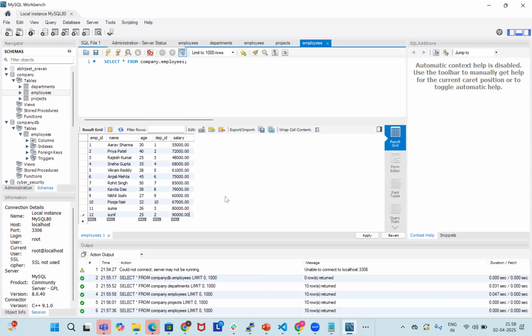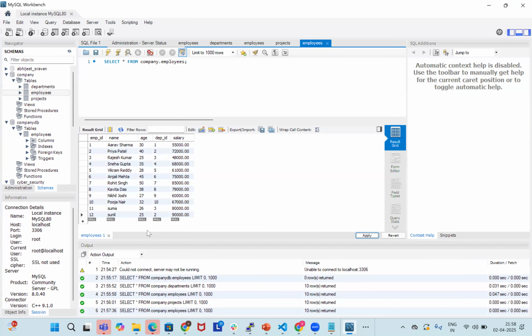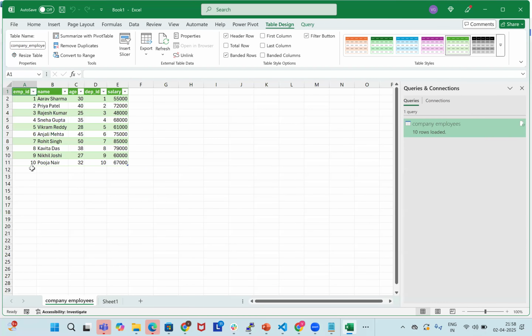Like this, right? This is the one thing. Apply, finish. So now two data are available here, right? So now if I go back here in the Excel sheet, I want two tables. Just you can do refresh. The two details will be available. Is it clear, right, everyone?